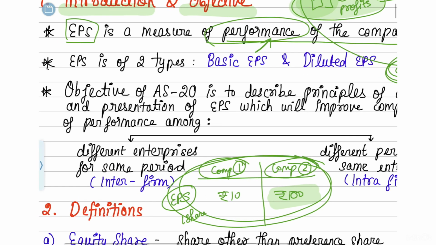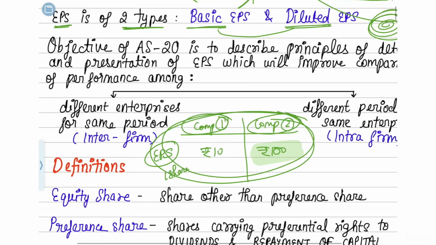Now they are telling you that EPS is of two types. There is one which is known as basic EPS, another one which is known as diluted EPS. So what is basic EPS and what is diluted EPS is what we are going to learn in the complete AS20. So for now, you need not focus on that.